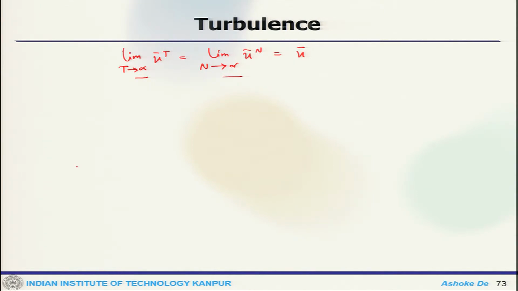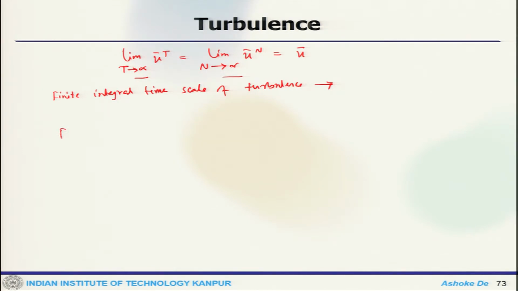Here one can think about a finite integral time scale of turbulence, which means the turbulent fluctuations are uncorrelated over a sufficiently long time.